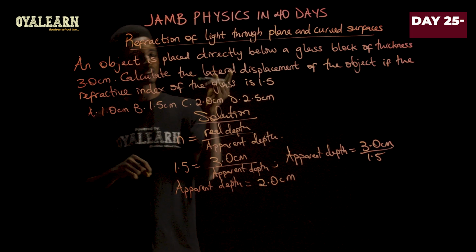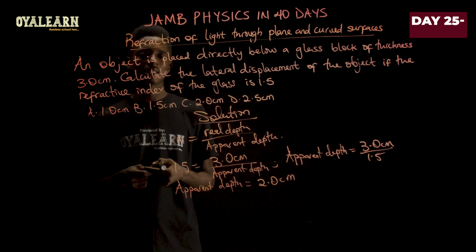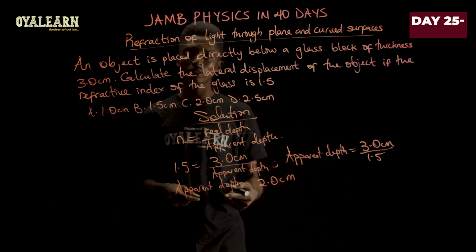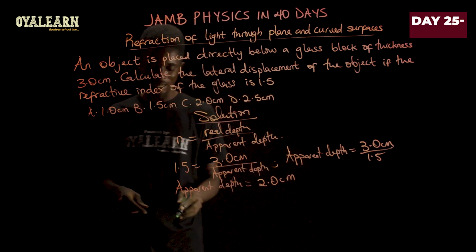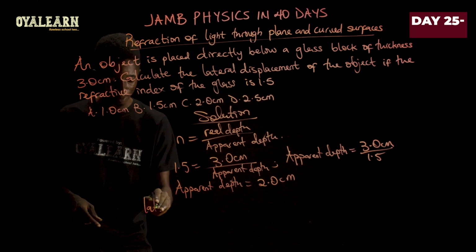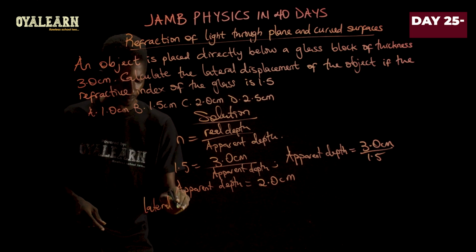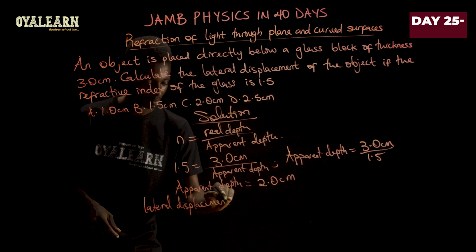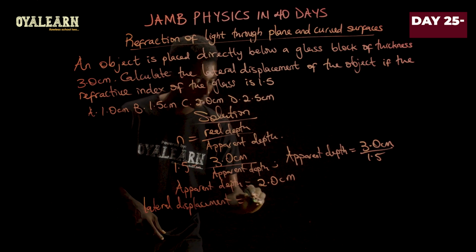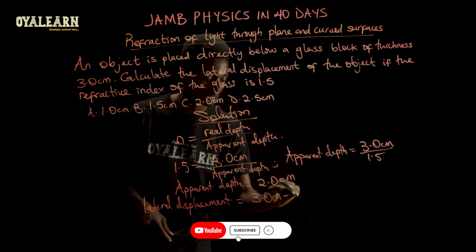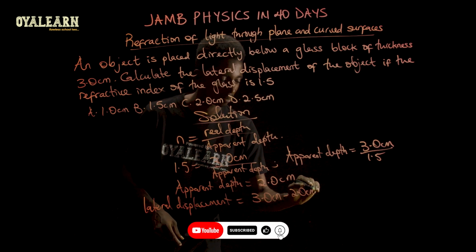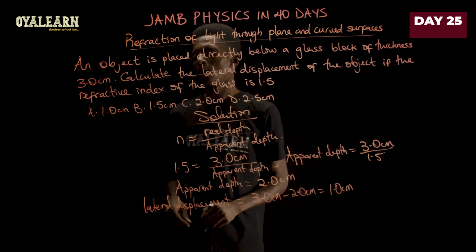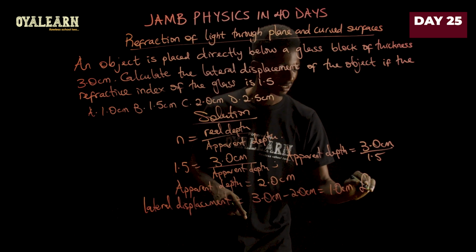Now remember, the question itself asks for lateral displacement, and I did mention that lateral displacement means the difference between real depth and apparent depth. So lateral displacement equals 3.0 centimeters minus 2.0 centimeters, and that gives us 1.0 centimeters, which is in option A.